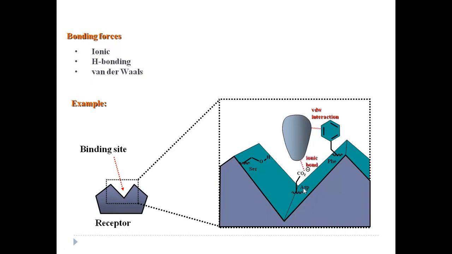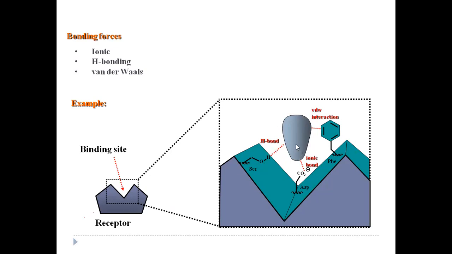Now, if aspartic acid is present, since it has a CO2 minus charge, it can bind with an ionic bond. And if serine is there in the binding site, since it has OH, it can bind with hydrogen bonding interactions. Okay, just observe these interactions here.